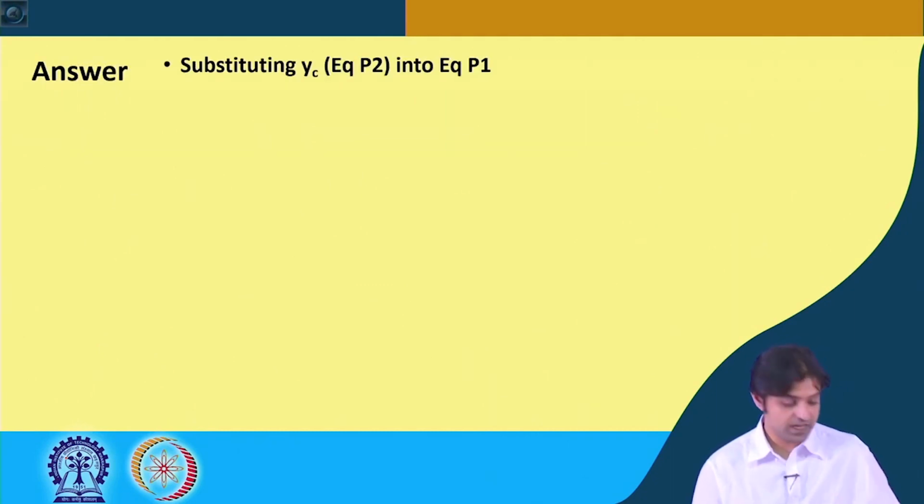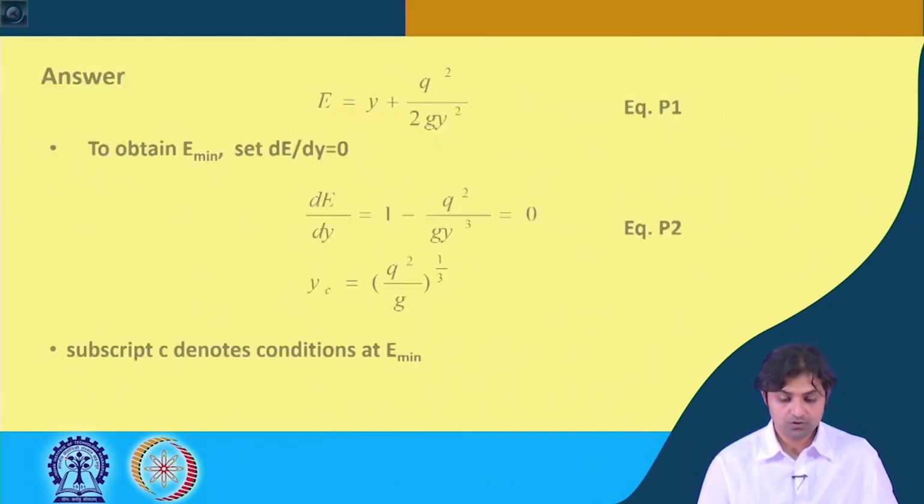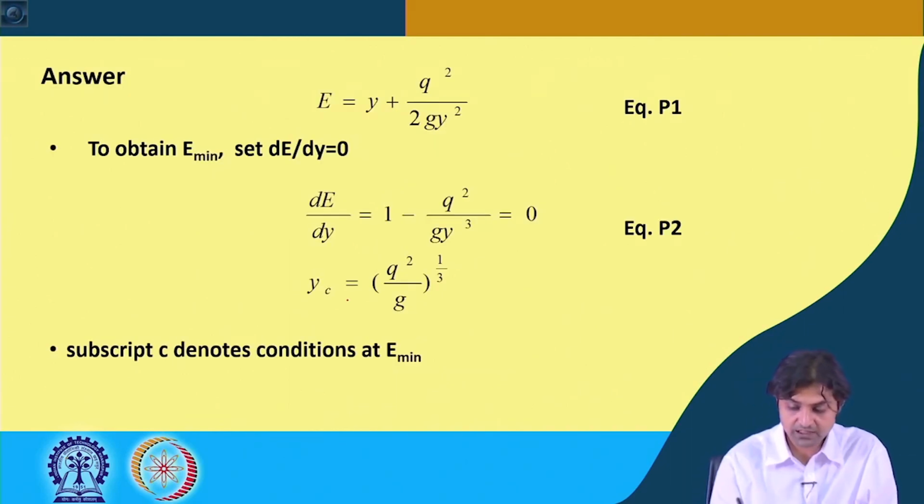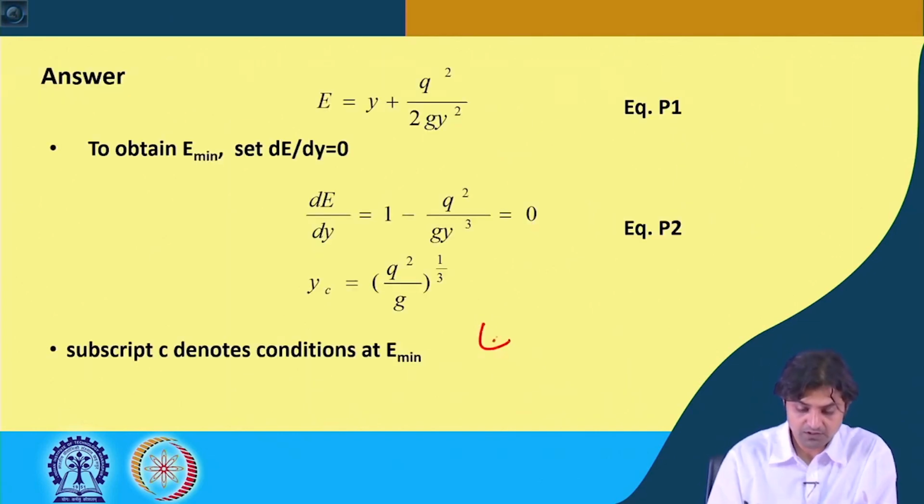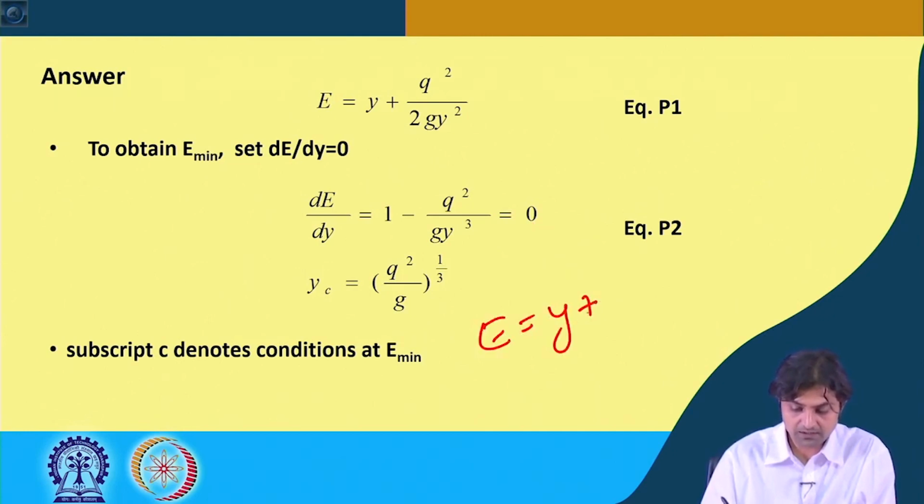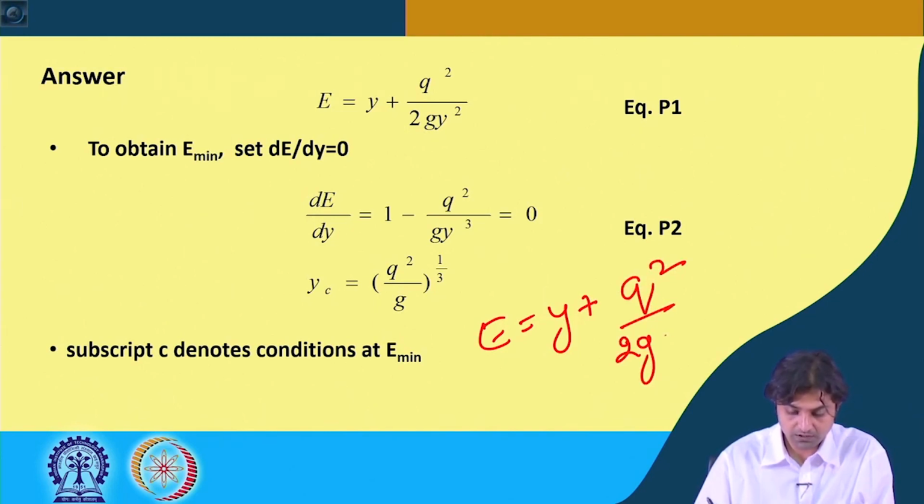Now, if we substitute yc from equation number 2 into equation number 1, E will be y plus q square by 2g, and now for yc we have q to the power 2 by 3 into g to the power 1 by 3.